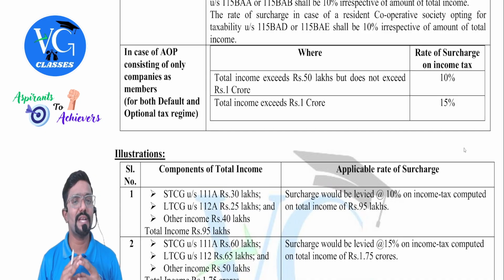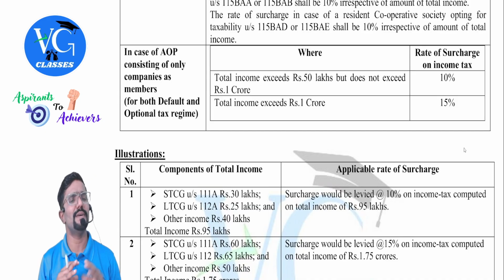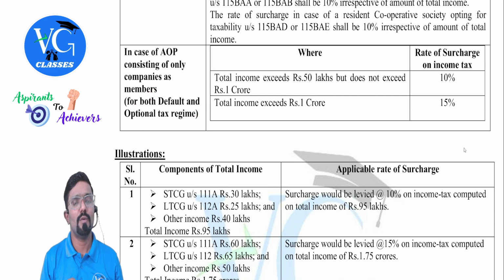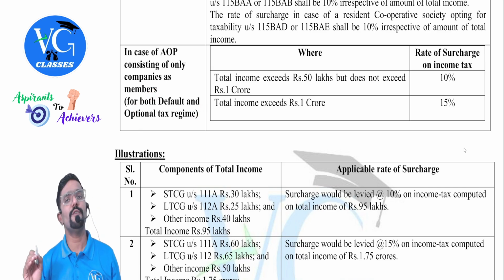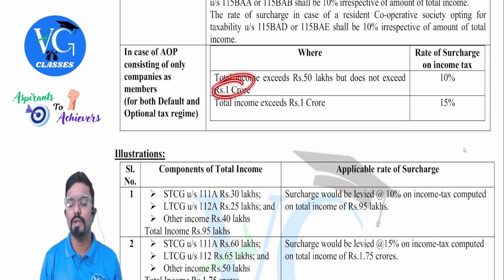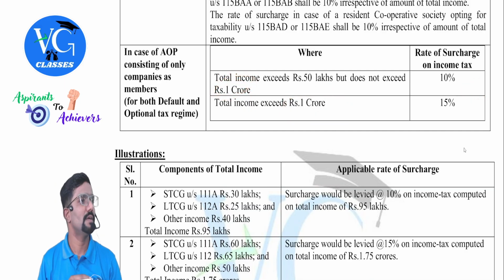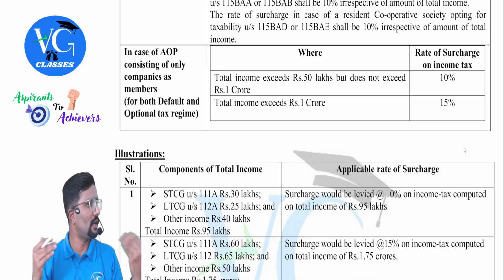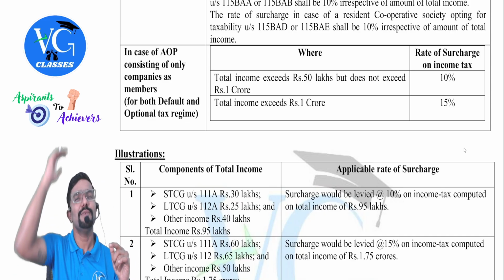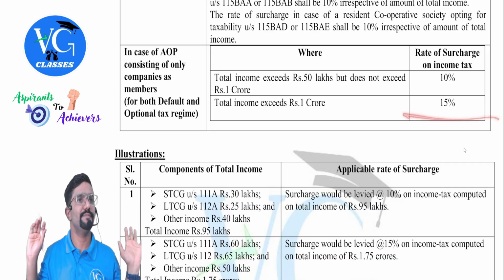In case of an AOP consisting of only companies as members, any companies, domestic or foreign, doesn't matter, if they are following default or optional, both same rate. What is that, sir? Total income up to 50 lakh, no surcharge. More than 50 lakh up to 1 crore, 10%. More than 1 crore, 15%. Clear? That's all, maximum. Not more than that. More than 1 crore, any figure, 15%. Is it clear? Almost same only, but they are ending at this point.